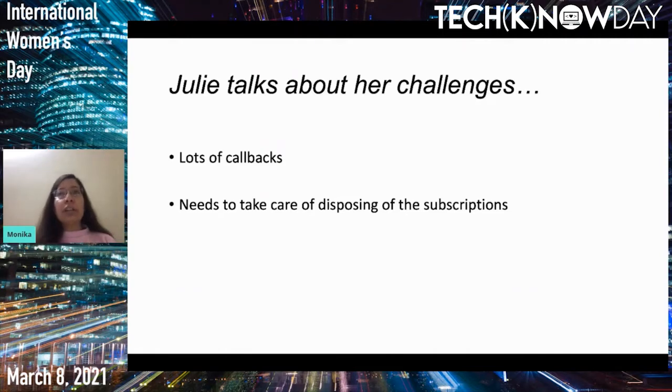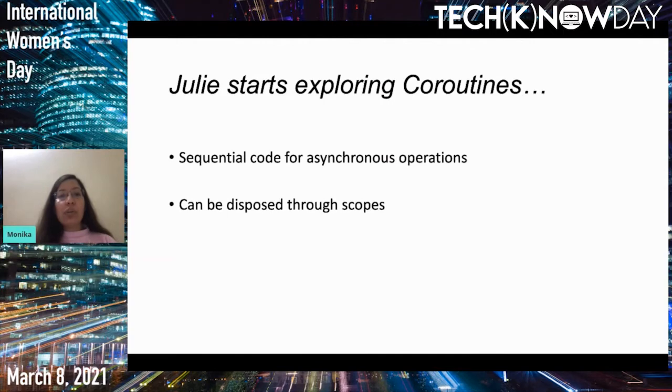So to avoid all this, Julie goes through the Google I/O talk videos, and she comes across this new Kotlin way of asynchronous execution, that is Kotlin coroutines, and she starts learning about them and using them in her code. As she starts exploring coroutines, she sees that with Kotlin coroutines we use suspend functions, which can be called from other suspend functions or from a coroutine.